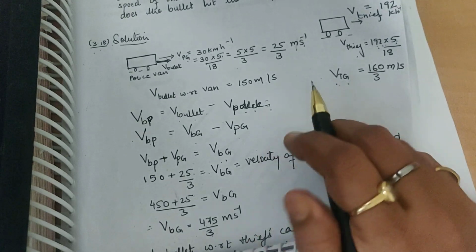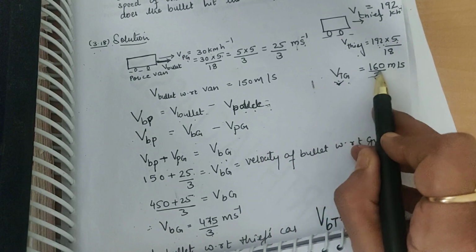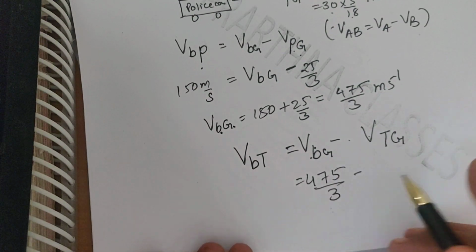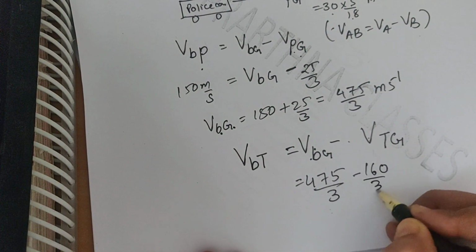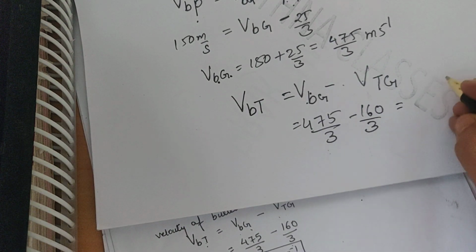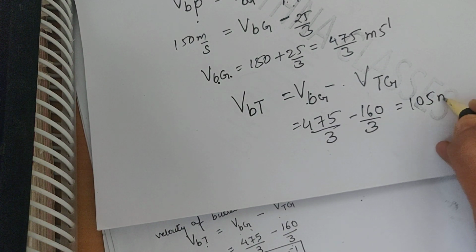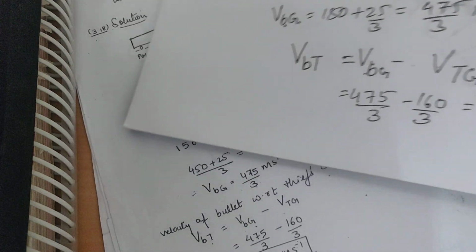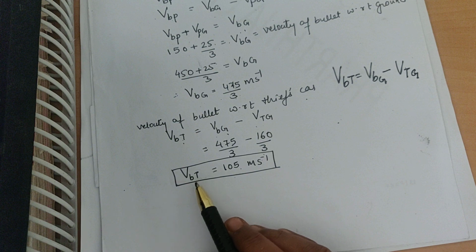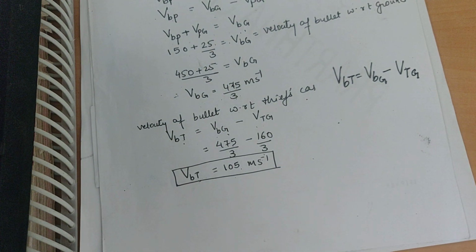So if I put it here 160 divided by 3, this value comes out to be 105 meter per second. And this is our required answer. We need to find out what is the velocity of the bullet with respect to thief car.